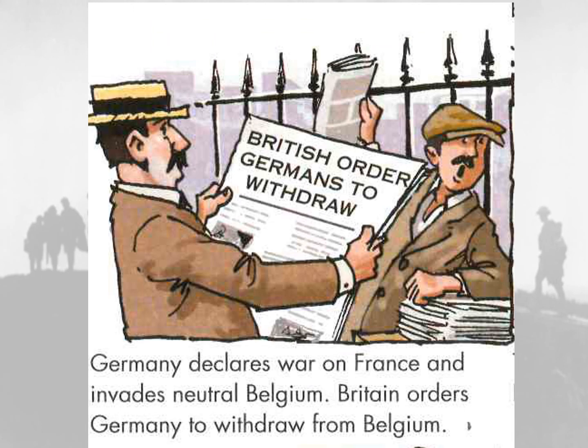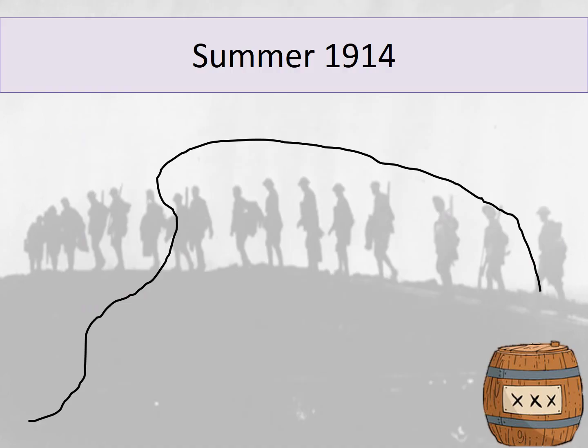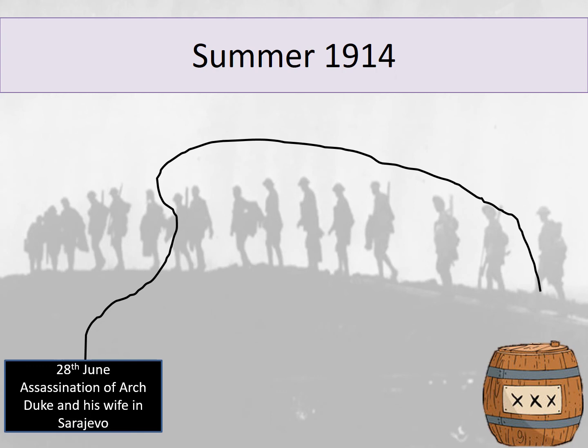We then have Germany declaring war on France, and it invades France through neutral Belgium, and because of this, Britain orders Germany to withdraw from Belgium. The Germans don't do this, they're still in Belgium, so as a result, Britain then declares war on Germany, and we now have countries fully involved in the war. So, ultimately, the spark that started World War I, it all starts with the assassination of Archduke Franz Ferdinand and his wife on the 28th of June, 1914.